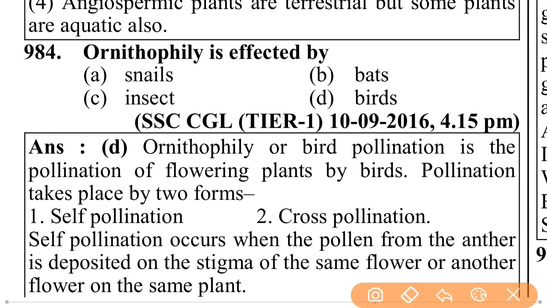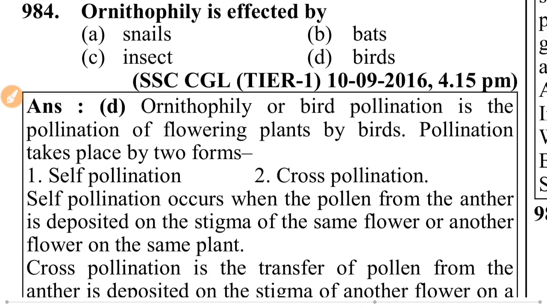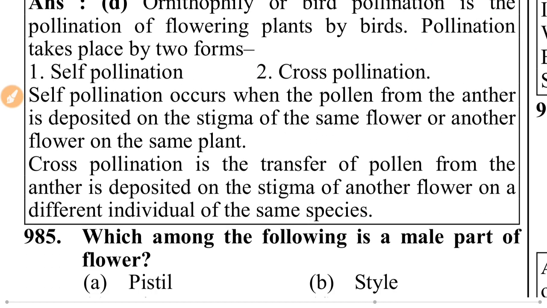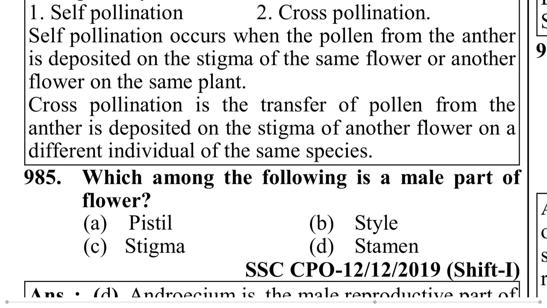Ornithophyly is affected by birds. Ornithophyly or bird pollination is the pollination of flowering plants by birds. Pollination takes place in two forms: self-pollination and cross-pollination. Self-pollination occurs when the pollen from the anther is deposited on the stigma of the same flower, or another flower on the same plant. Cross-pollination is the transfer of pollen from the anther to the stigma of another flower on a different individual of the same species.